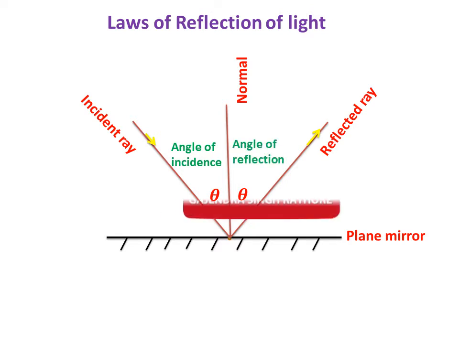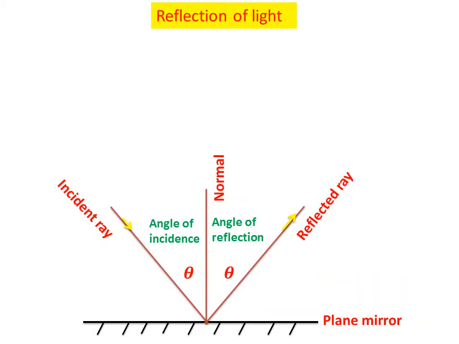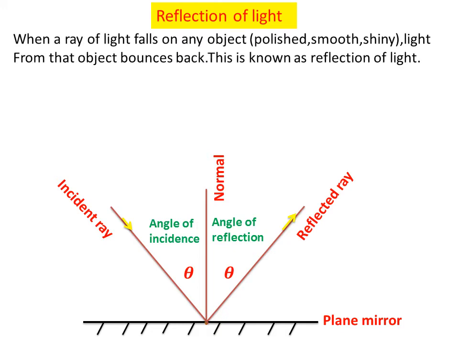So let me discuss the laws of reflection of light. We have learned what reflection is. When a ray of light falls on any object which is polished, smooth, and shiny, light from that object bounces back. Here we have taken a plane mirror, and the light bounces back. This phenomenon is known as reflection of light.